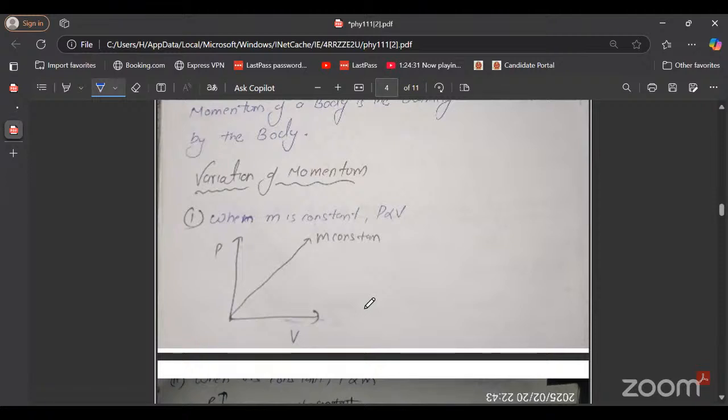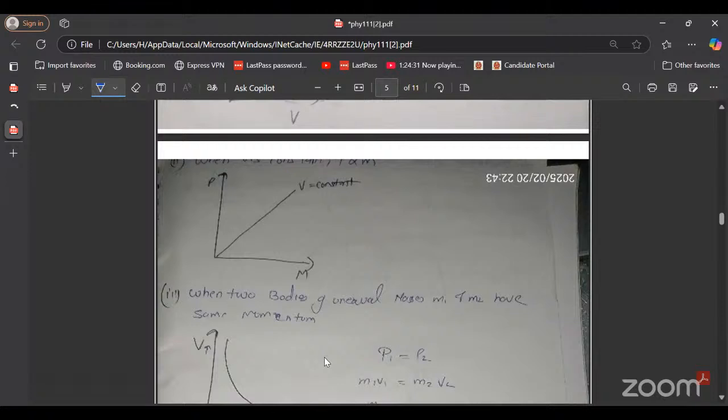Now the second part is the graph of momentum. When the mass is constant, we know that P is equal to mv, so P is directly proportional to v. The graph between them will be a straight line. Second, when the velocity is constant, P is directly proportional to m. Again, we get the same straight line.